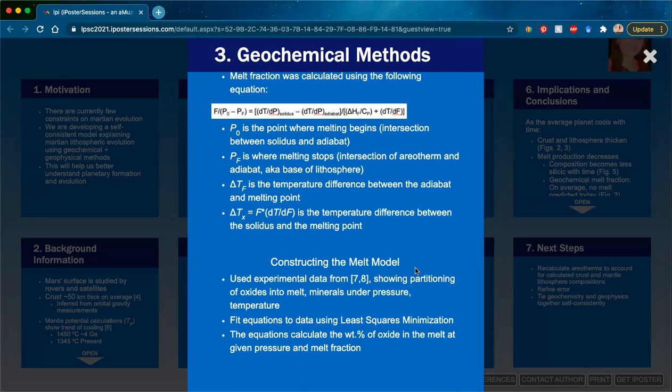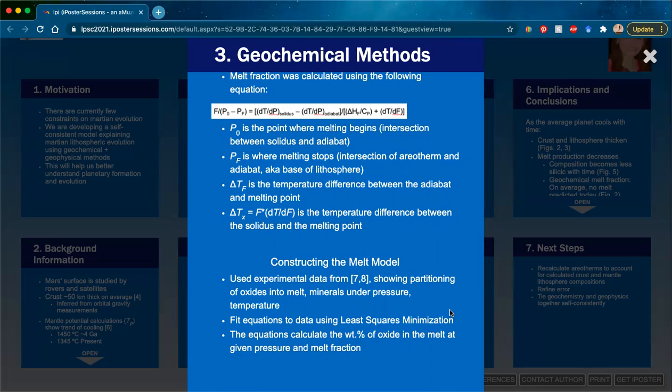And we used the pressure where melting stops, which is the intersection of the geotherm and adiabat, which is the base of the lithosphere. We also calculated the temperature at which melting occurred, which is the temperature slightly off of the solidus line where the melting took place. And then we used the melt percent to calculate the melt model.